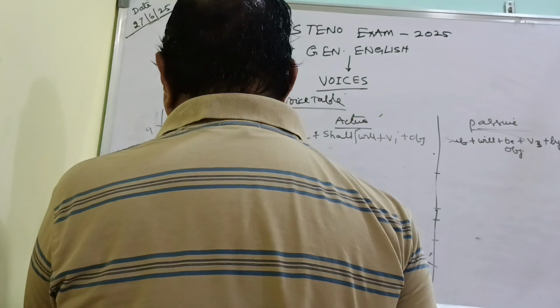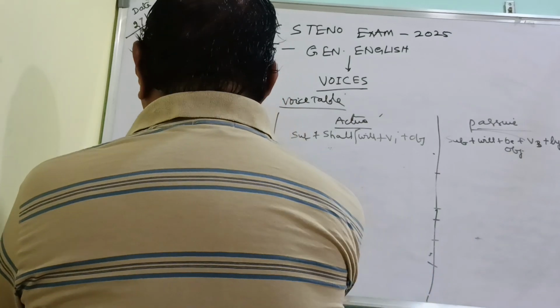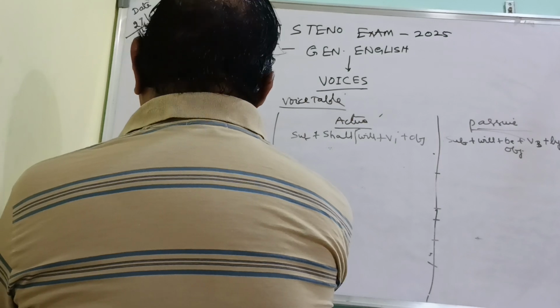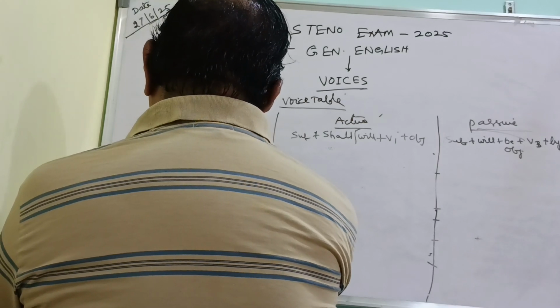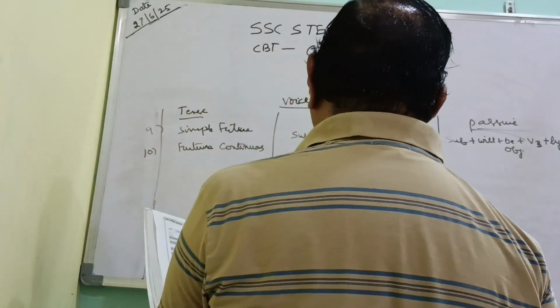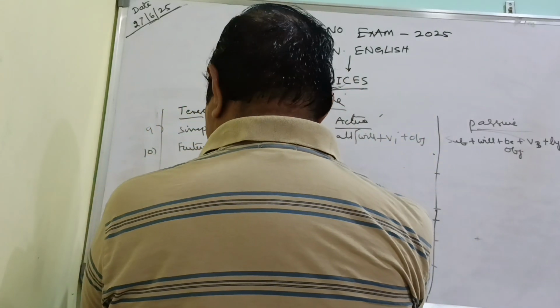One more type of tense, future continuous tense. Under this tense, how is the structure of the sentence in active voice?